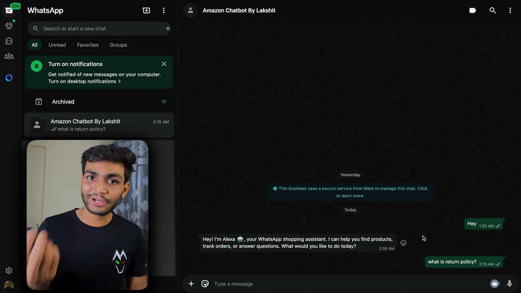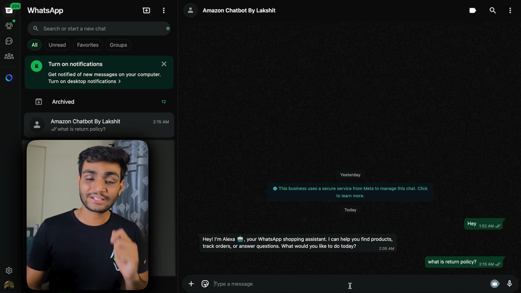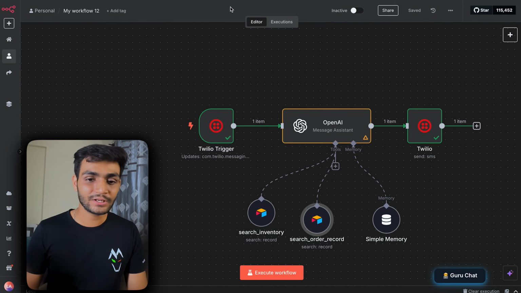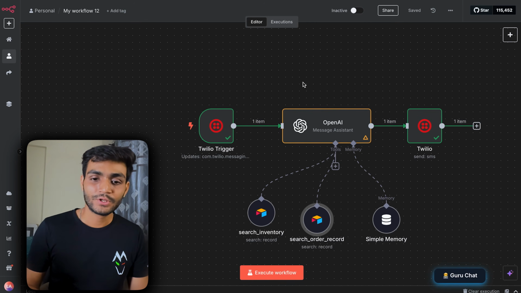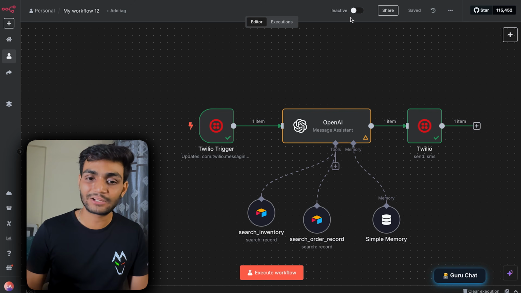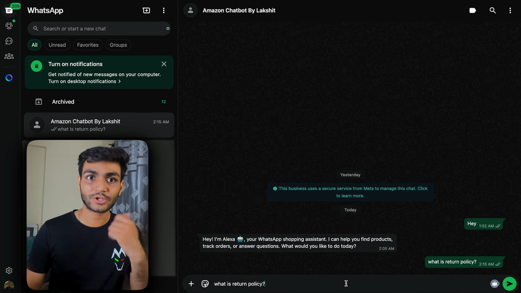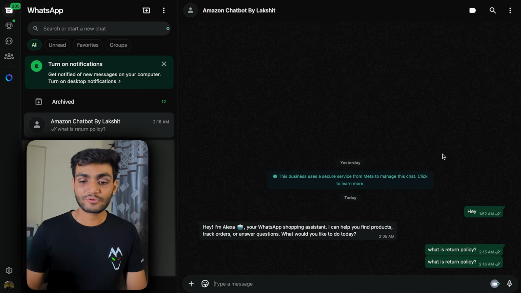Now you might be wondering, I was also wondering, why the answer has not come. The answer has not come because in n8n we have not started this workflow. So for that, you can execute the workflow or activate it. So we'll activate this workflow. Now the workflow has been activated. We'll go to the WhatsApp agent again and ask the same question, because this message was lost.